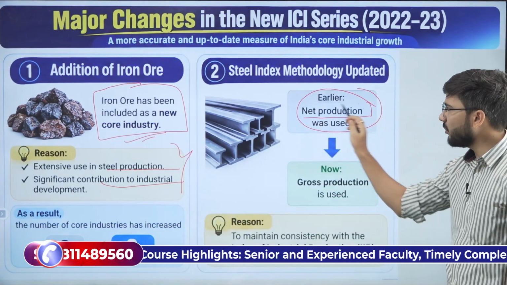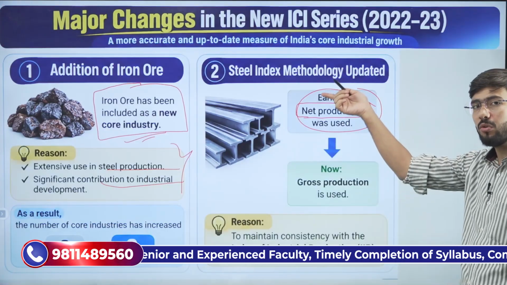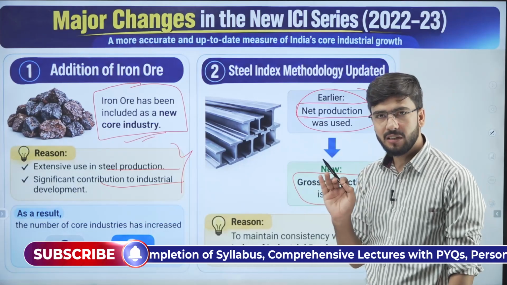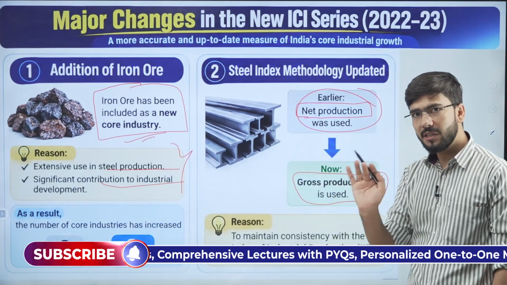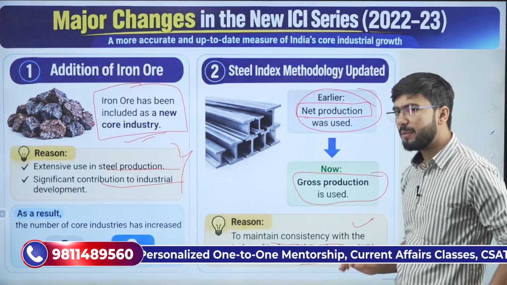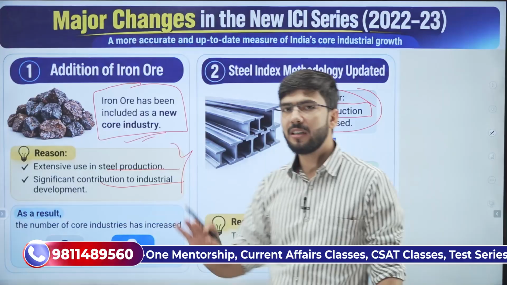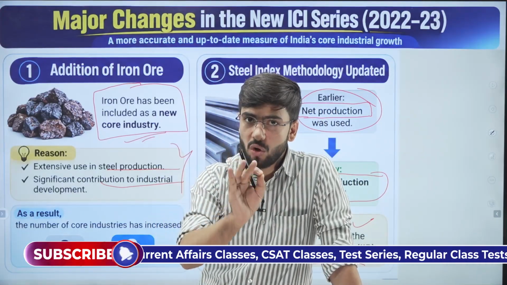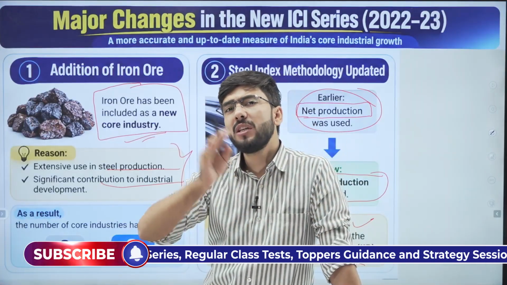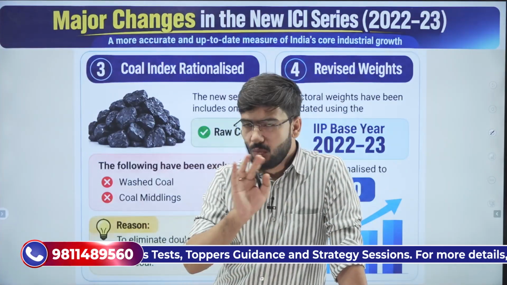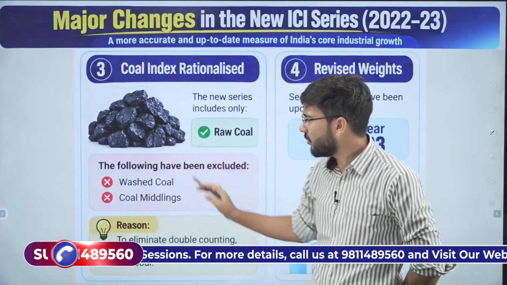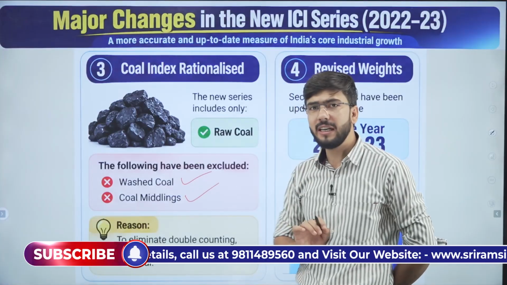One more thing. When we discuss steel, the steel index, its methodology, its calculation will now be changed, because earlier we used to calculate net production. Now we will be calculating the gross production of the steel sector, so that we maintain consistency with the Index of Industrial Production, so that these two indices show the same number in terms of steel production, both in ICI and in IIP. Clear? One more change is with respect to coal, that earlier we used to calculate washed coal and coal middlings also.